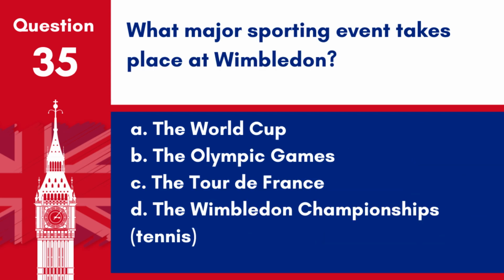Question 35. What major sporting event takes place at Wimbledon? A. The World Cup. B. The Olympic Games. C. The Tour de France. D. The Wimbledon Championships. Tennis. Answer D. The Wimbledon Championships. Tennis. It is the oldest tennis tournament in the world and is considered the most prestigious.